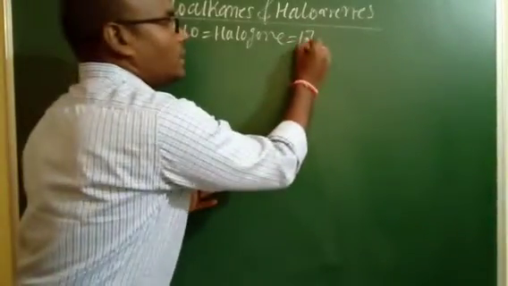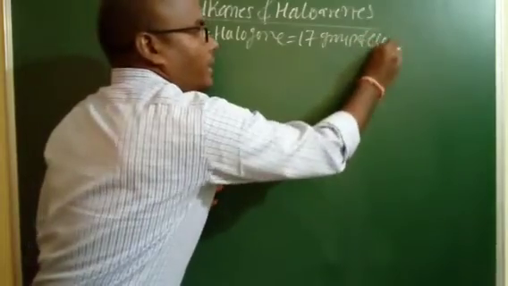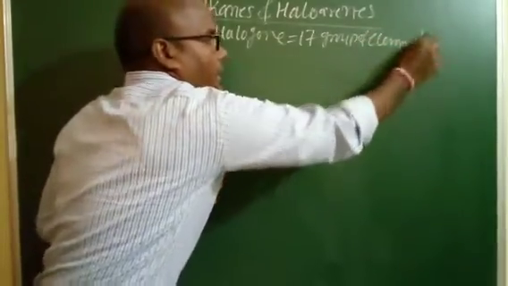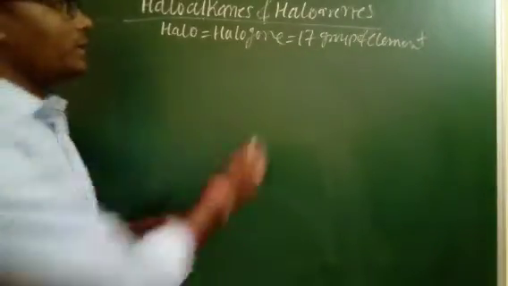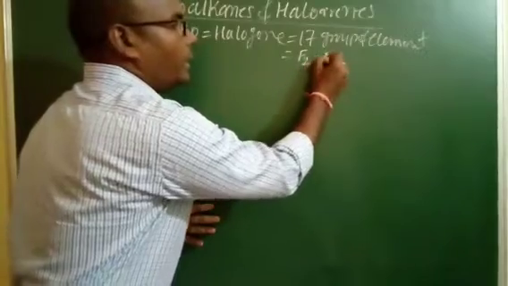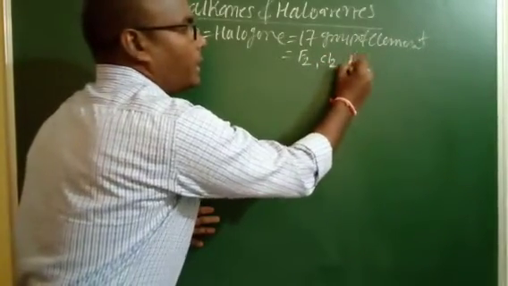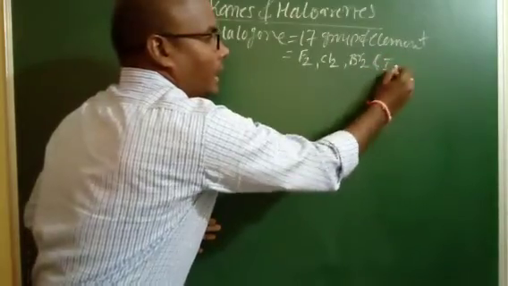So halogens are the group 17 elements, and these group 17 elements include fluorine, chlorine, bromine and iodine.